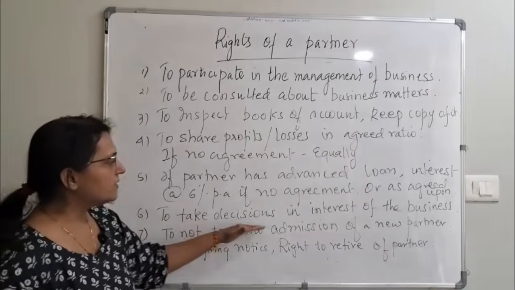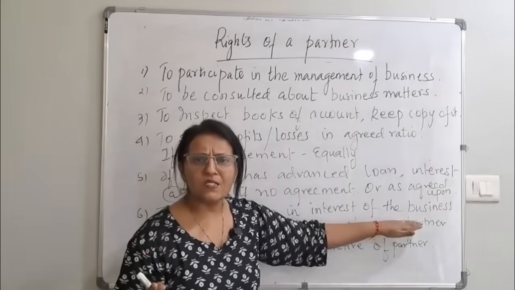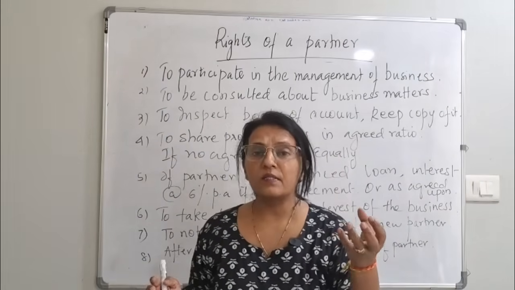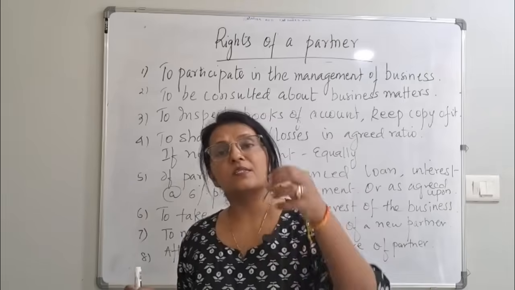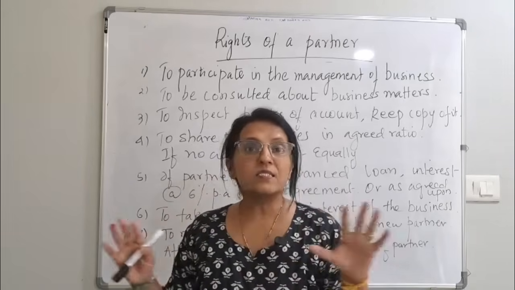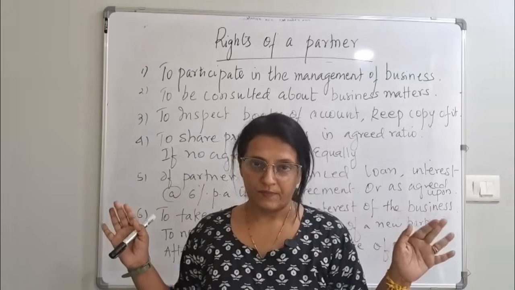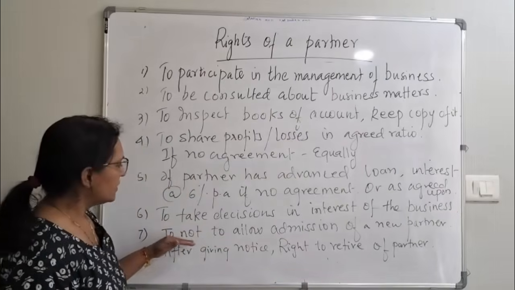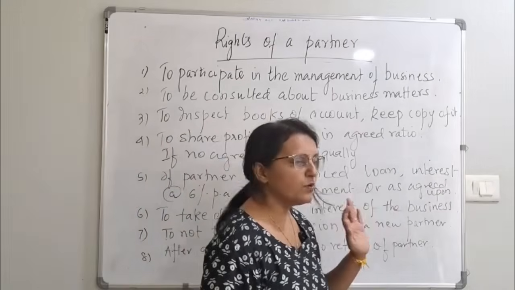Okay, so to take the decision in the interest of the business, obviously Krishnamurti is taking the decision in the interest of the business. He doesn't have any personal motive over here. Okay, next, to not allow admission of a new partner.